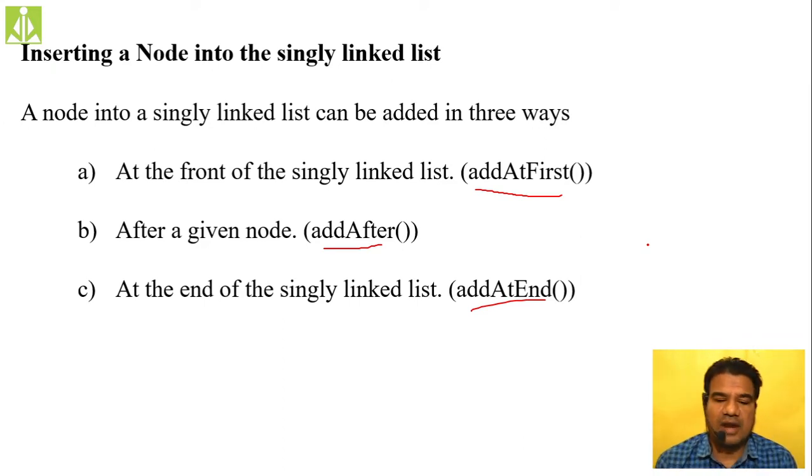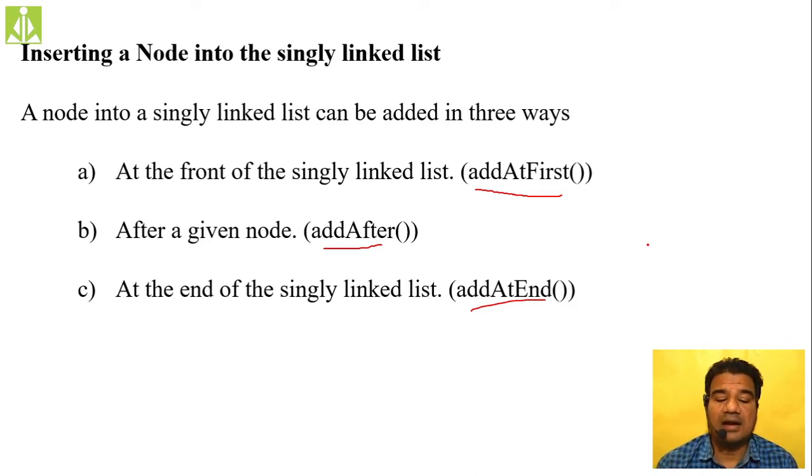So at the front of the singly linked list, how do we do the insertion after a given node? Generally we'll give a node position, and the function has to insert a new node after that given node position. So that is nothing but add after.